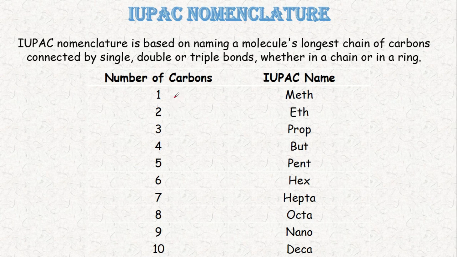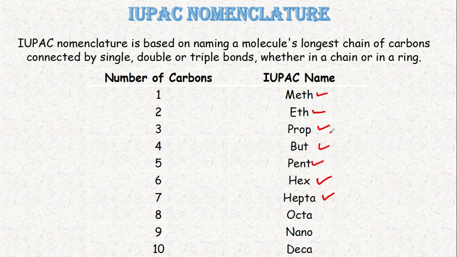When the number of carbons in the compound is 1, then we start with meth, M-E-T-H, meth. When the number of carbons is 2, it's eth, when it's 3, prop, when it's 4, but, when it's 5, pent, when it's 6, hex, and when it's 7, hept. These are important, and until 5 they are the most important. You may not go until 7, but until 5 it is very important to know the names.